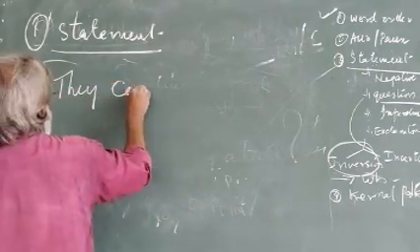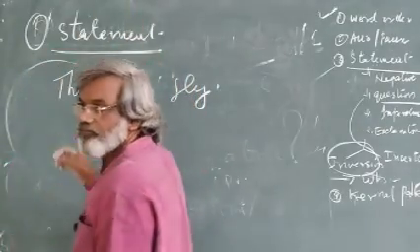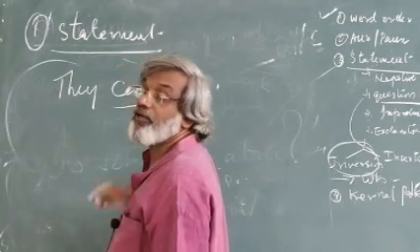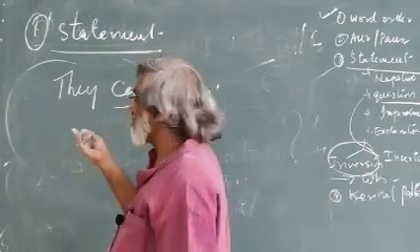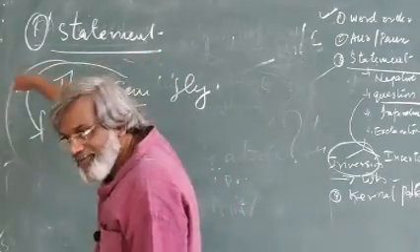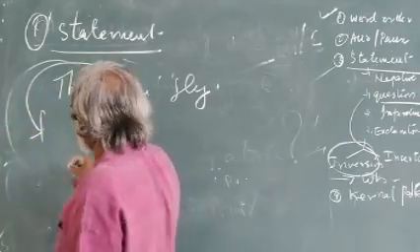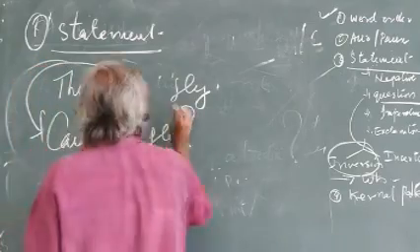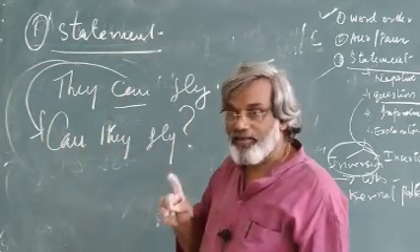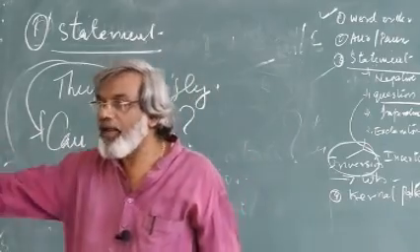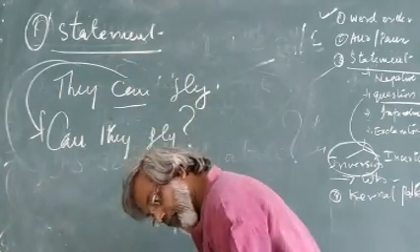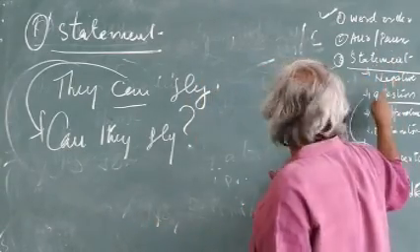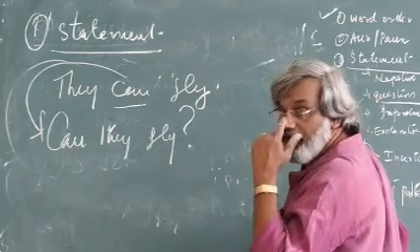They can fly. You take "can", a modal auxiliary. What will you do to make a question? Simple. Invert: take it to the front, then make it a capital. "Can they fly?" Put a question mark. Answer: "Yes, they can." "No, they can't." In the same way, a statement can be changed into a question, and that question is also based on the inversion process.